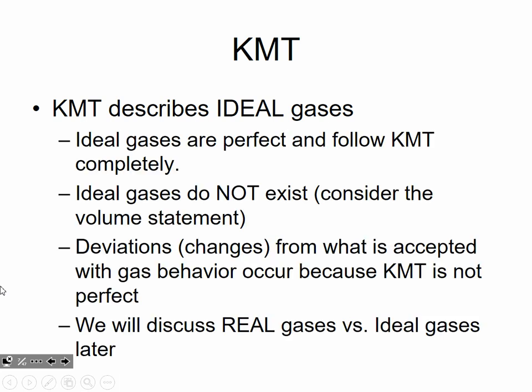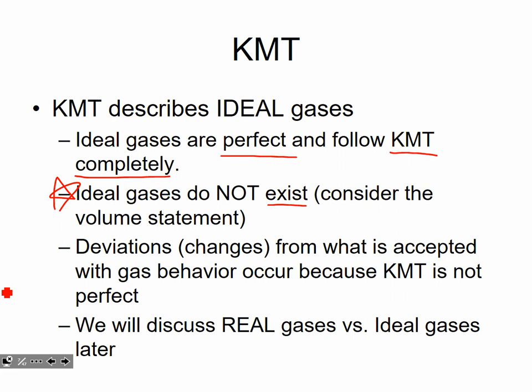So ideal gases are absolutely perfect, and they follow the kinetic molecular theory completely. But ideal gases don't actually exist. Especially if you consider the volume statement that ideal gases occupy zero volume, that cannot be true. There's nothing out there that doesn't occupy volume. So this is saying, these are perfect gases, but they don't actually exist.